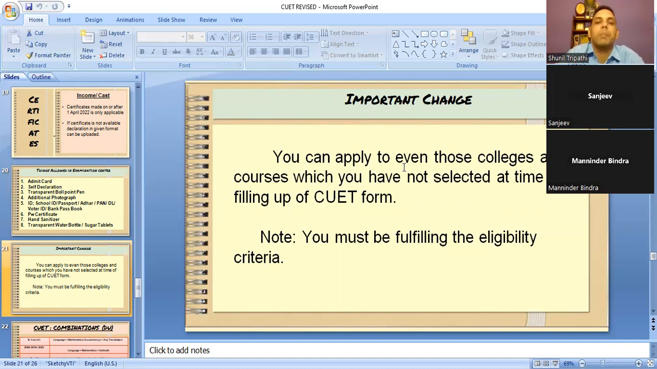So it is good for the bacha. But my suggestion, please advise your bacha to select every university and every college, every course which he may think. Suppose I'm thinking about BCom honors from Banaras University or Lucknow University or Delhi University, or maybe I'm not thinking